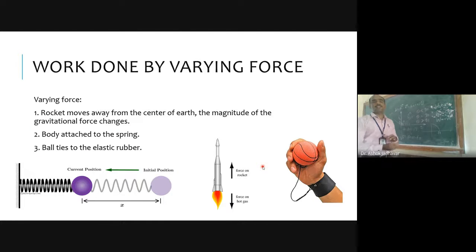Okay, so in the next lecture, we will discuss work done by varying force. Hope all of you know that in some cases our applied force is varying with respect to time. You can consider the example of a spring, the example of rocket motion, or the example of a ball connected to an elastic string. So these are some examples of varying force. This we will discuss in the next lecture.